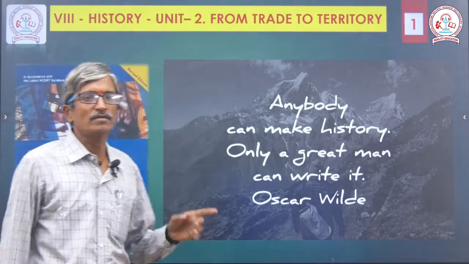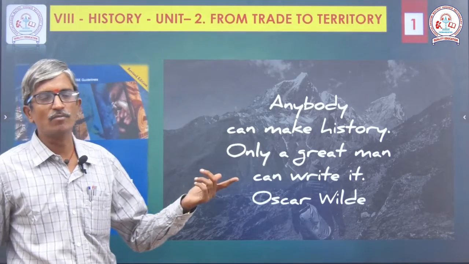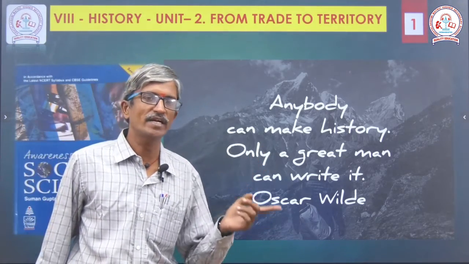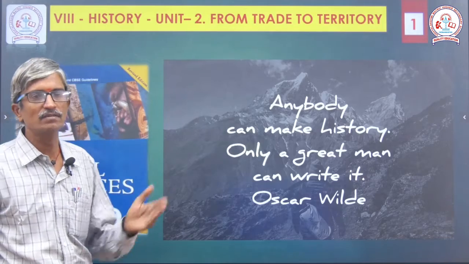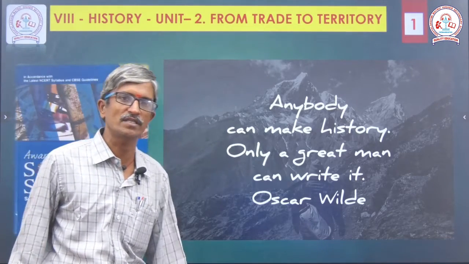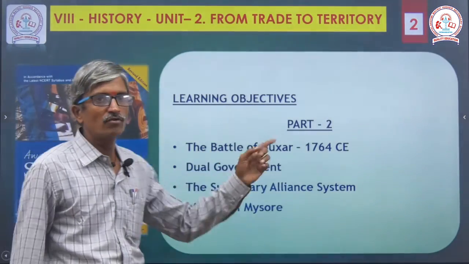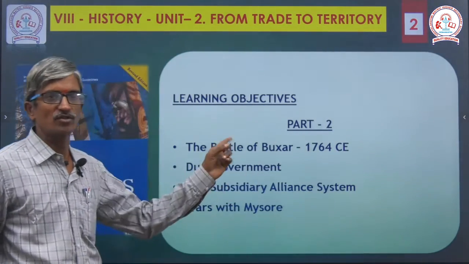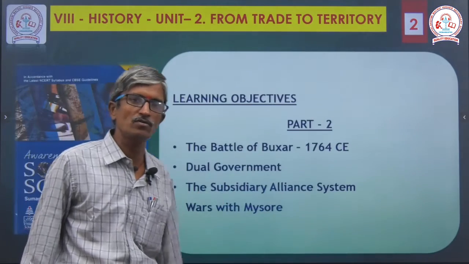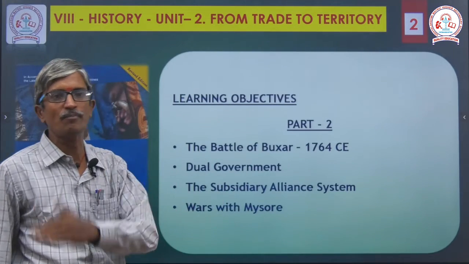In continuation of the previous video, where we saw the history unit number 2, From Trade to Territory, the next 4 subtopics we are going to discuss here. For our easy understanding, I made a good introduction through the learning objectives: part 1 has 4, part 2 has the next 4, and the remaining 2 are in part 3.